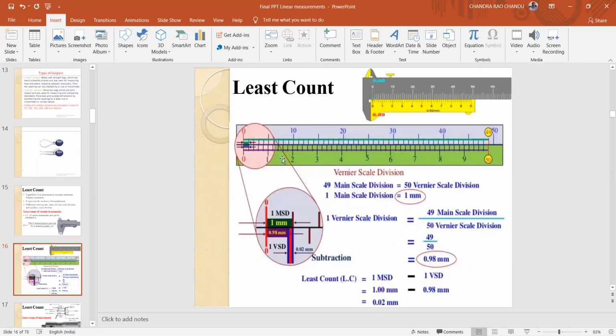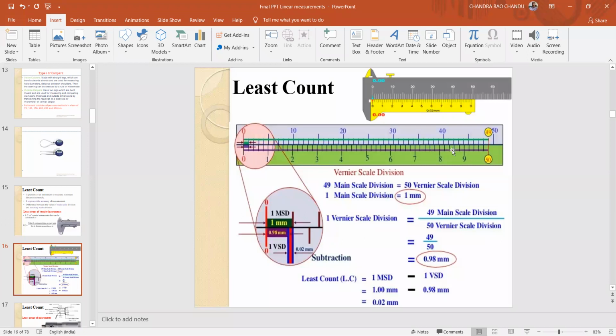You observe clearly here in this case. This is the main scale, this is the vernier scale. Here, zero coincidence is that the vernier zero on the main scale coincides with the zero on the vernier scale. If you observe clearly on the vernier scale, there are totally 50 divisions. 50 divisions on the vernier scale equal 49 divisions on the main scale. So you are going to use the vernier principle n minus 1 by n.